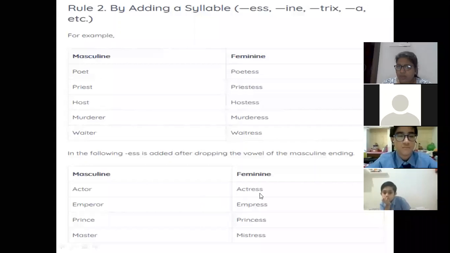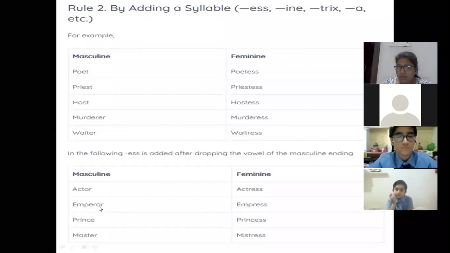So when I am changing it into feminine, it's becoming actress. ESS I am adding here, but I am dropping this. There is no O here. What have I done? I have dropped it. So my spelling is becoming ACTR plus ESS. So it's becoming actress.